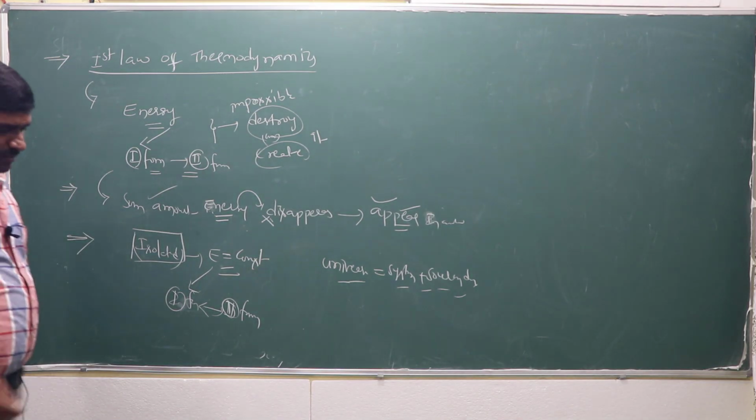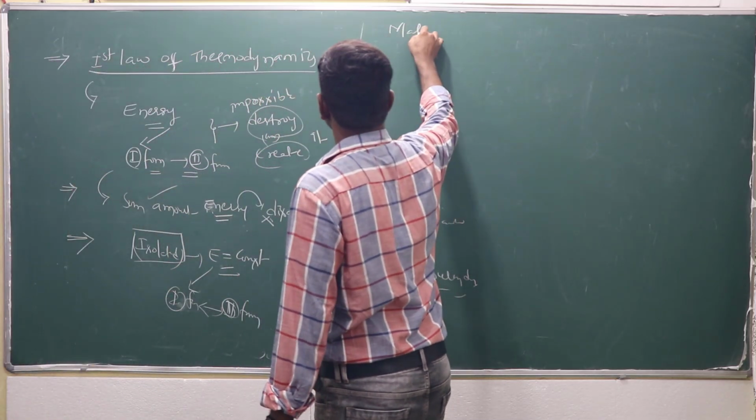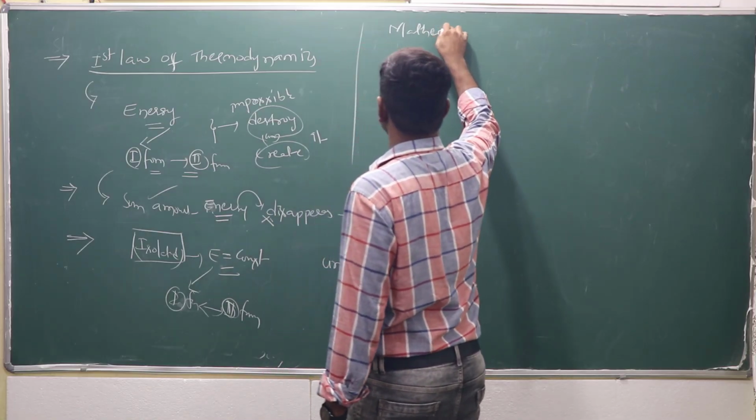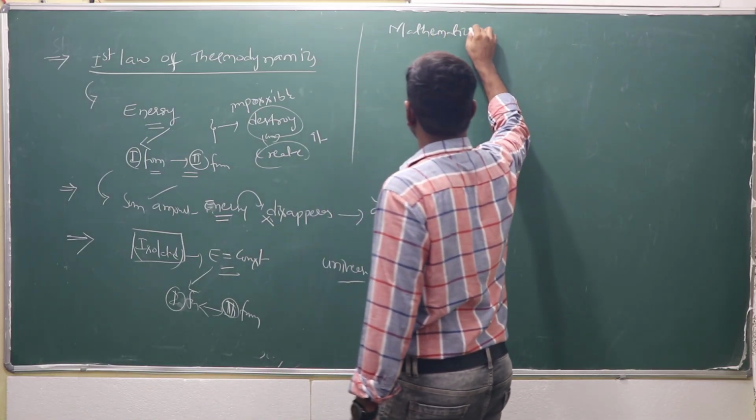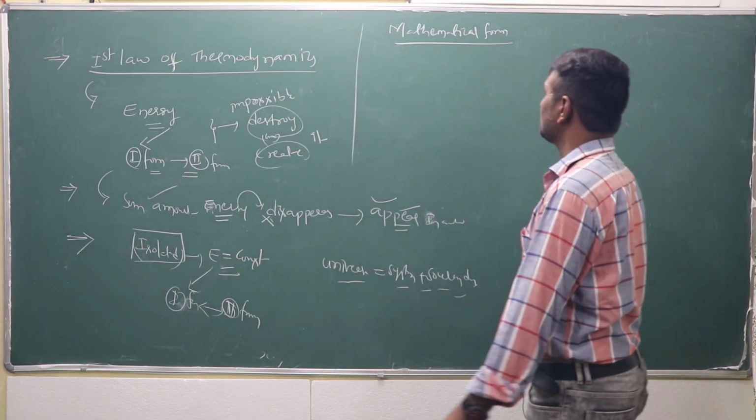This first law of thermodynamics, the useful form is the mathematical form. The statements are not that useful from the CSIR point of view. What is the mathematical equation of the first law of thermodynamics?